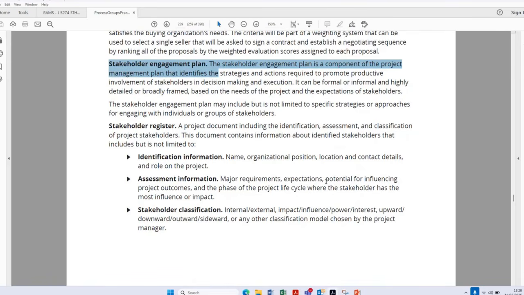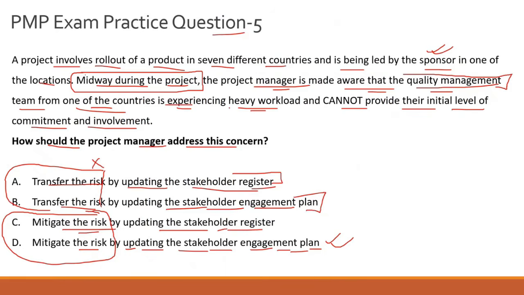That might be hiring an external consultant, or using some of your internal quality resources from another country. There can be 1001 options or actions which you can take. But the guiding document in this scenario will be your stakeholder engagement plan, which can be referred to,